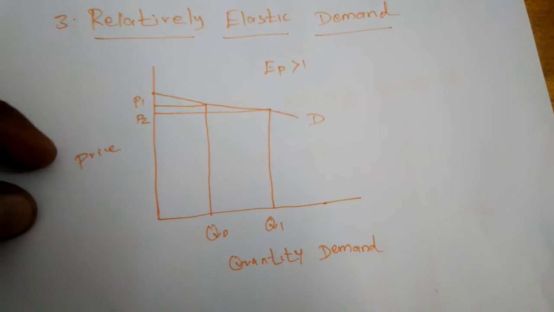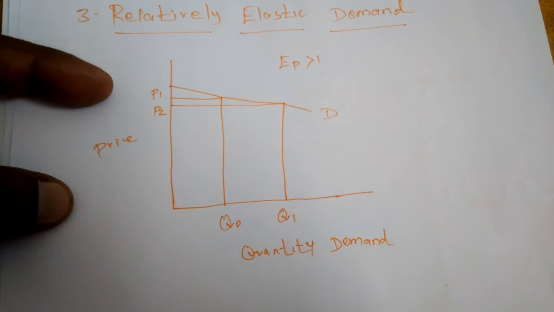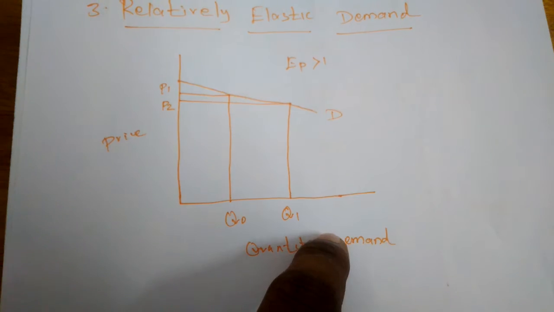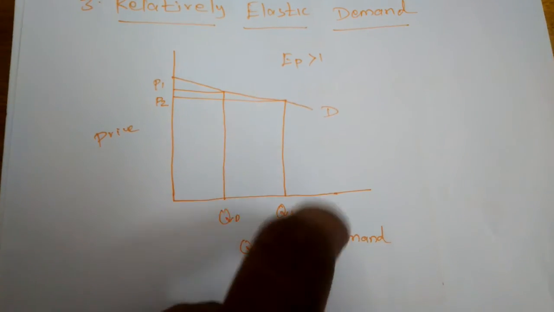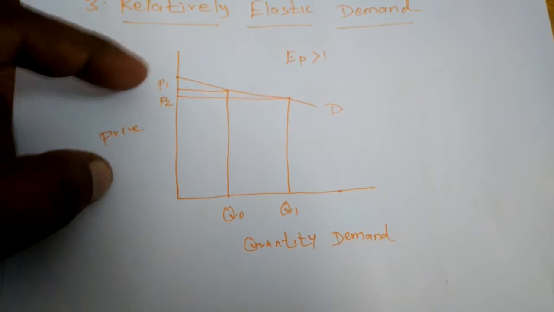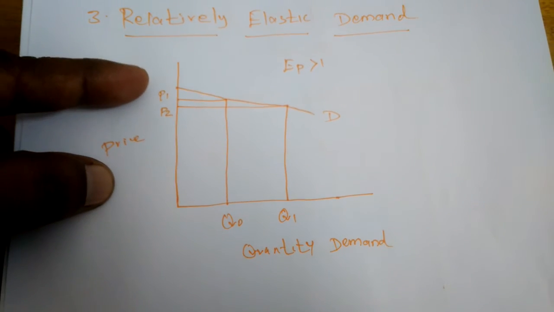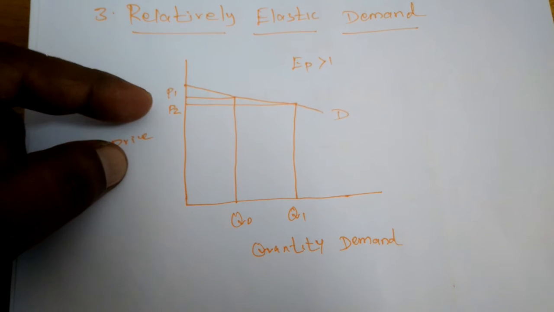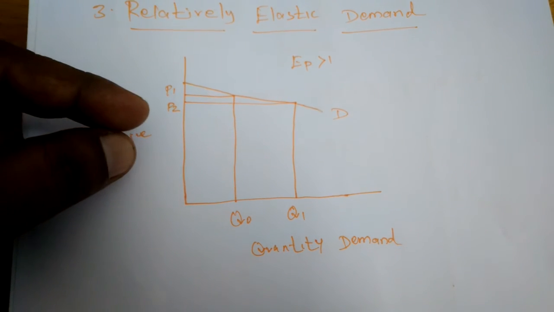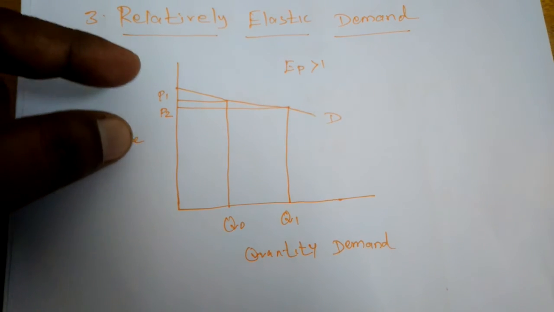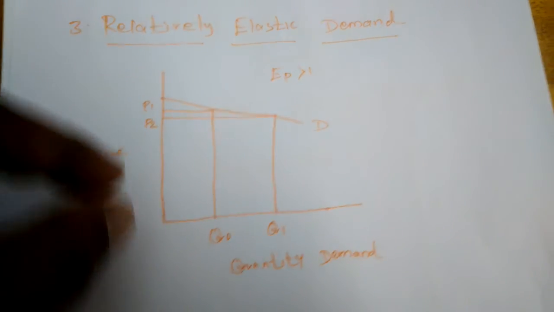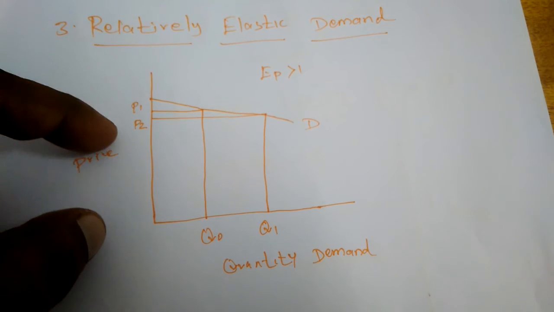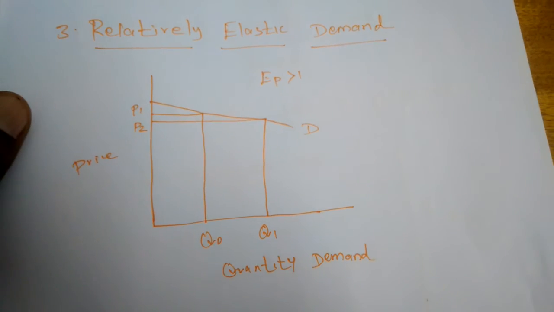So when the price of a commodity changes slightly, the quantity demanded will change by more than the change in the price level. When the price changes by just one or two rupees, the quantity will increase more than the relative change of price.